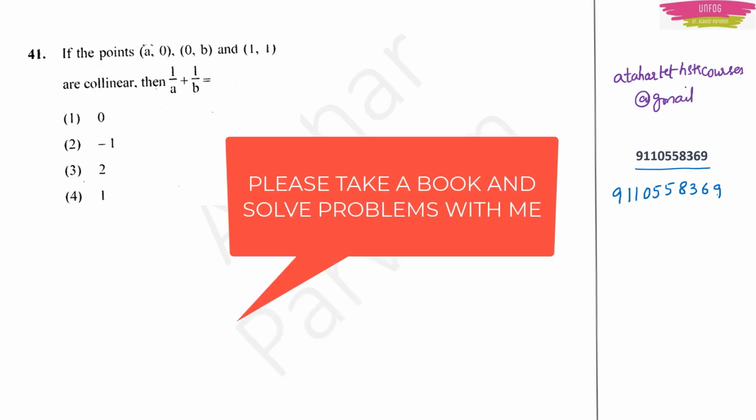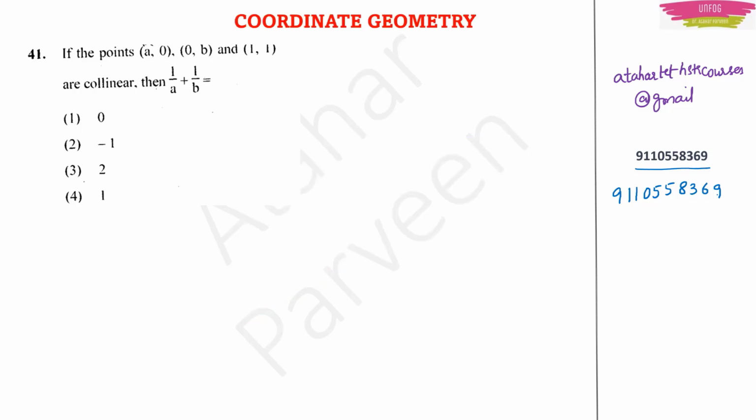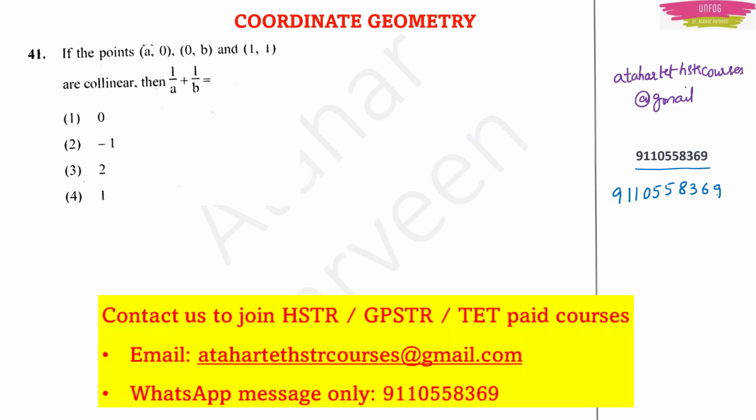Coming back to our class, the first question from the 2015 question paper was from coordinate geometry. The question is: if the points (a, 0), (0, b) and (1, 1) are collinear, then 1/a + 1/b is equal to.